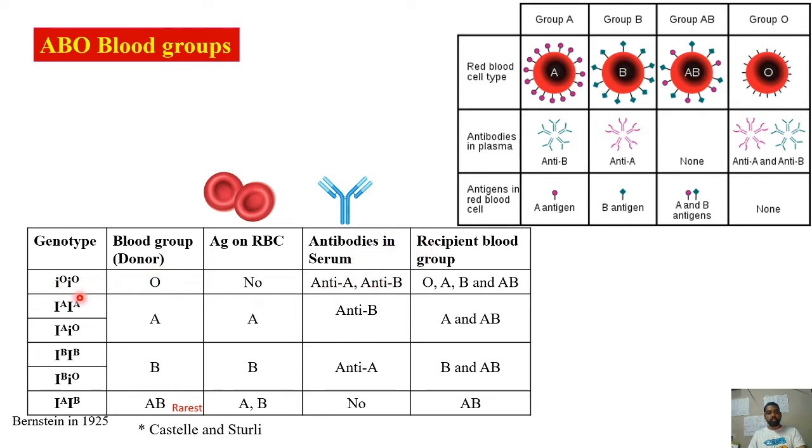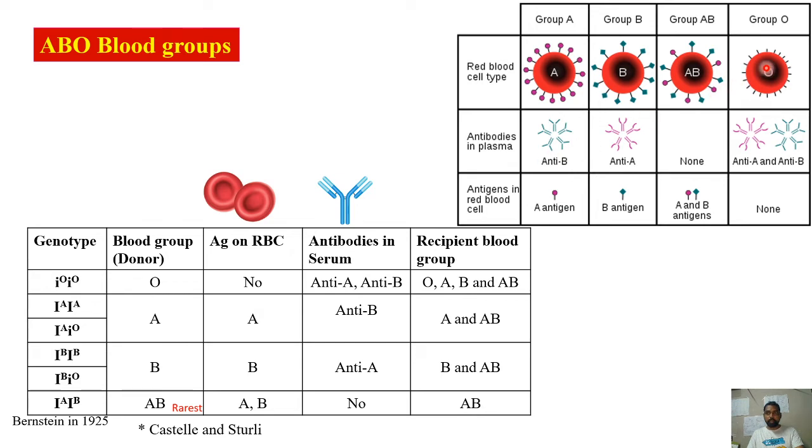Now here, if you consider this person as a donor, so if you consider blood transfusion also in the same table, if O is the donor, the recipient can be O, A, B and AB. Why? Because this person is not having, on the surface of the RBC, both antigen A as well as antigen B. Now if this blood is entering into a person, for example an A person is actually producing anti-B but has no antigen B on the surface, so this will be accepted.